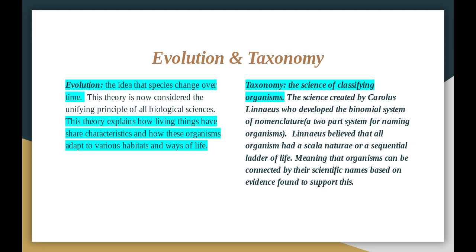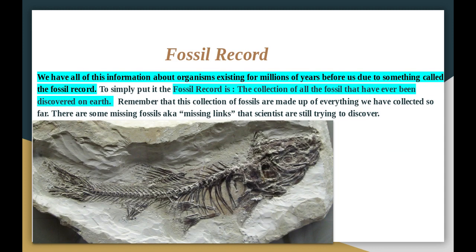So, evolution. We've already gone over the definition of evolution in different videos and how that is just organisms changing over time, and taxonomy with Carolus Linnaeus and binomial nomenclature, and how these things are used in order to classify and group organisms based off their relationship to other organisms. So I'm really not going to spend a lot of time on this slide.